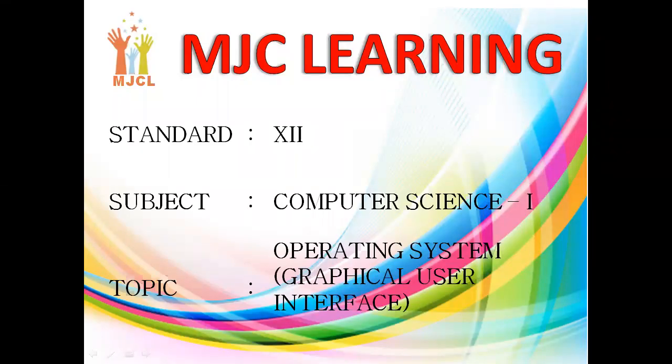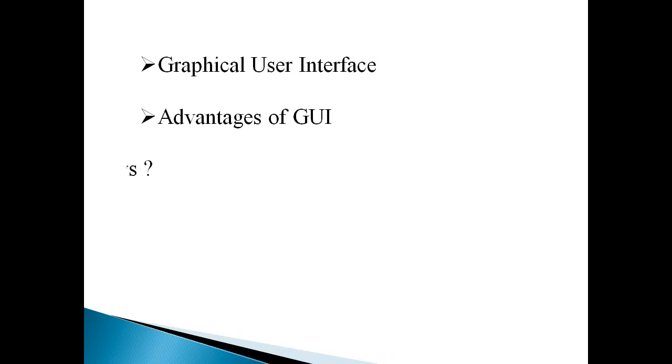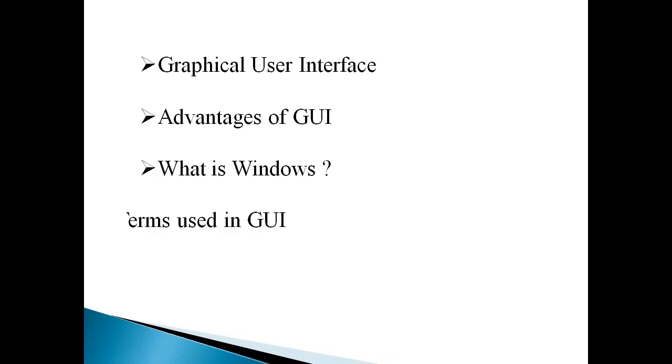Today we are going to study chapter 1 of Computer Science 1, that is operating system, and the topic is graphical user interface. So let's begin. In the previous video we have already seen the concept related to memory management. So in this video we are going to study graphical user interface, advantages of graphical user interface, what is Windows, and terms used in the graphical user interface.